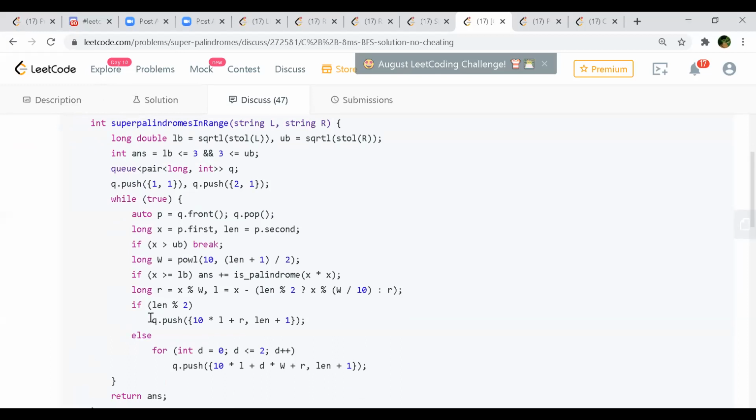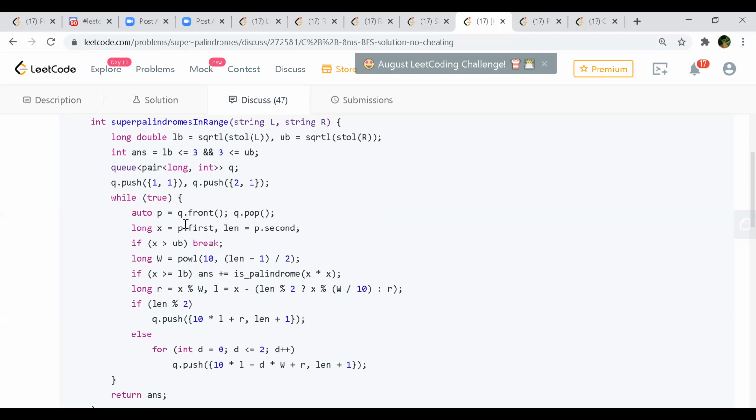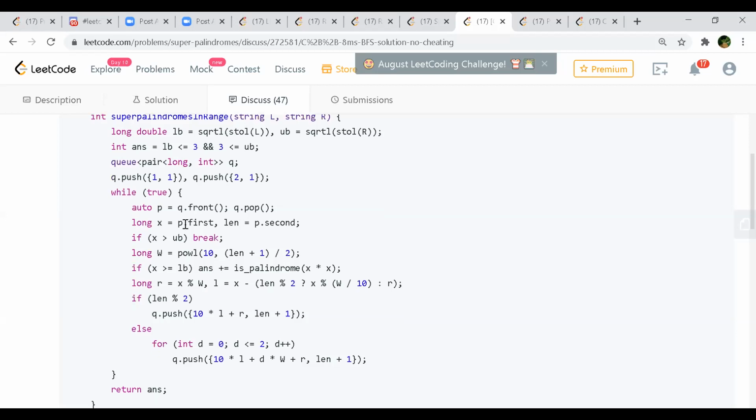But then he's using a Q and he's pushing 1 and then he's pushing 2. Okay, and then the second pair, the integer pair, is the size of that. Okay, here it is only 1. And then it's popping out and trying to find if x is greater than ub, or else it's breaking out.